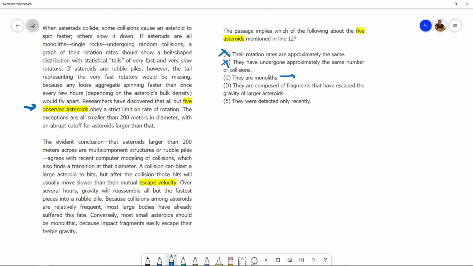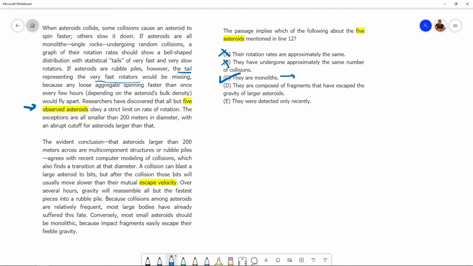Why would they be monoliths? Well, because they do spin faster than a certain limit on rate of rotation. And we were told if asteroids are rubble piles, then they don't have that right tail, right? The tail representing very fast rotators is missing. So rubble piles do not rotate beyond a certain speed. So since these 5 observed asteroids rotate beyond a certain speed limit, they won't be rubble piles. They will be monoliths. This should be correct.